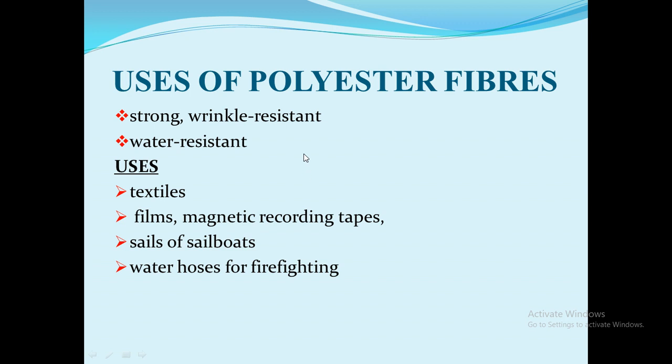And we come to the uses of polyester fibers. It is basically strong, wrinkle resistant, and water resistant, as we know already. With these characteristics, we can use it in textile industries, and in making films, magnetic recording tapes, the sails of sailboats, and water hoses for firefighting, etc.